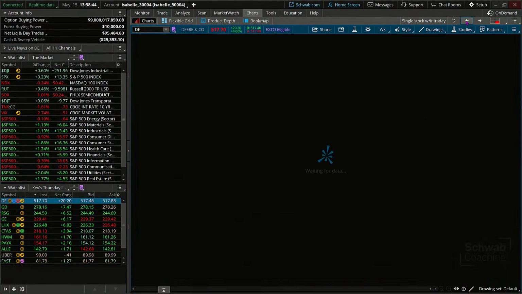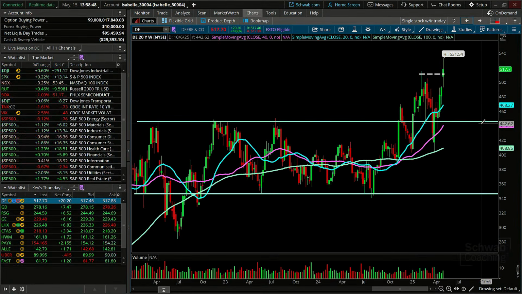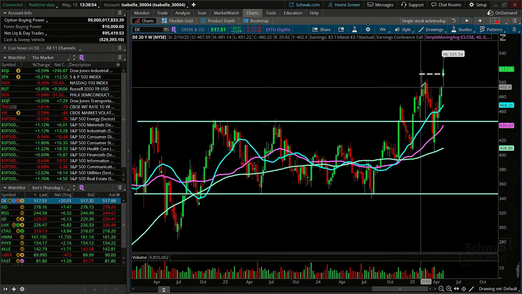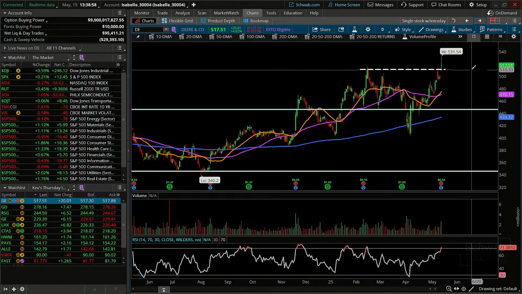Deere position. Let's just look at this on a weekly. All right, so you've got Deere moving in a former breakout and into a new potential breakout with the action we're getting this week. So that's a possibility. Yeah, I think that might be one.